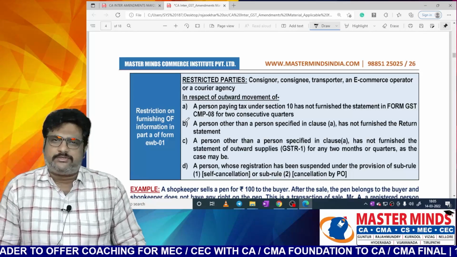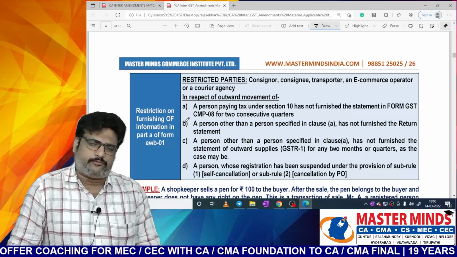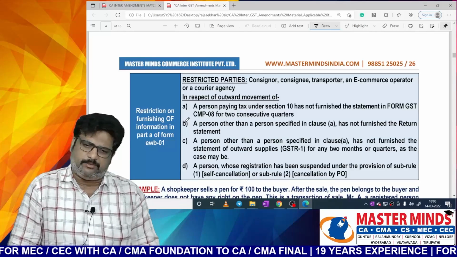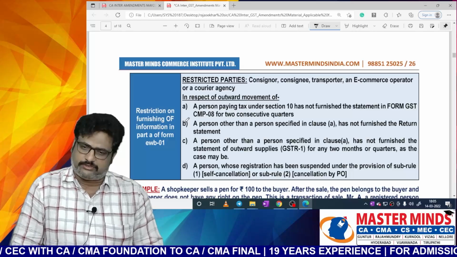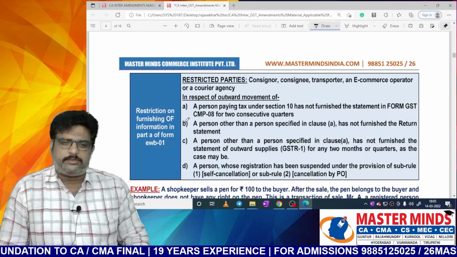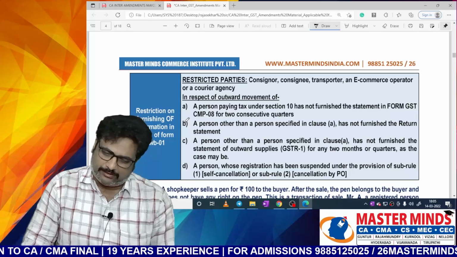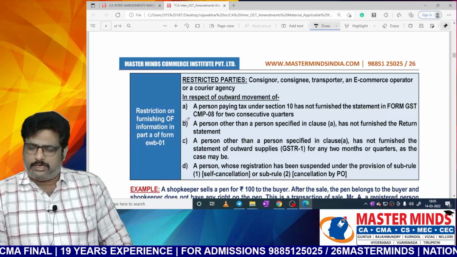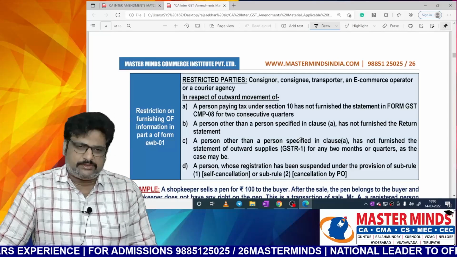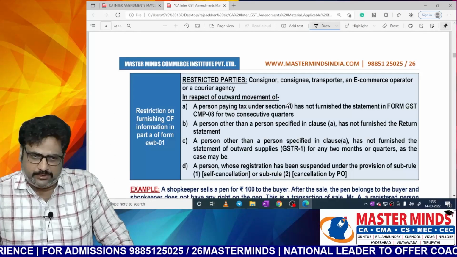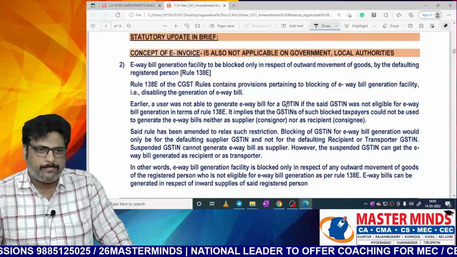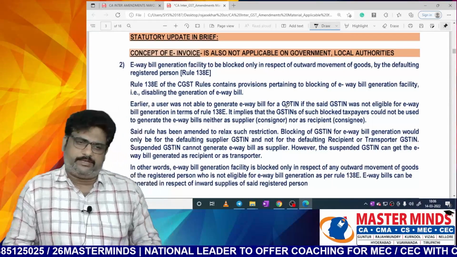First one, CMP 08 was not filed for a continuous 2 quarters. Next one, GSTR 3B was not filed for continuous 2 months. GSTR 1 was not filed for any of 2 months, and when the RC was suspended. In all these cases, definitely the person is unable to generate the e-way bill. This is the point. But now the amendment is here.